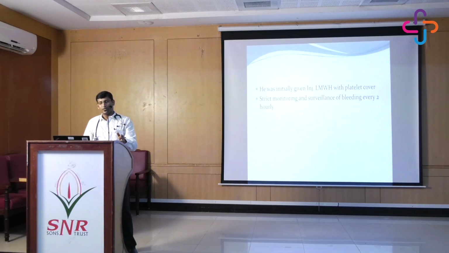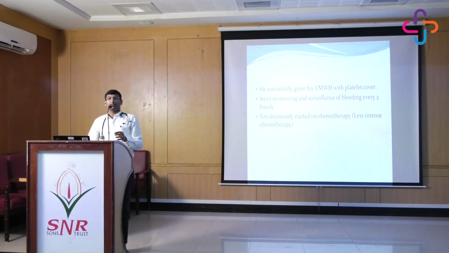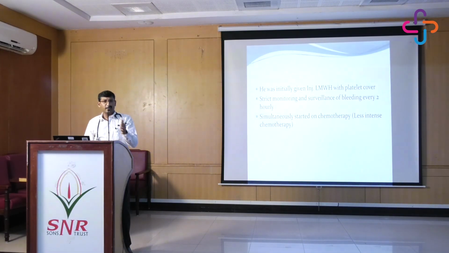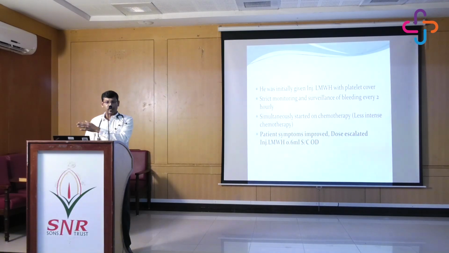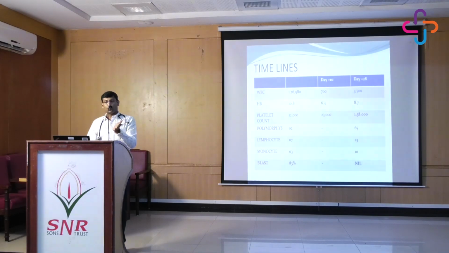Serial monitoring and surveillance was done for bleeding. Simultaneously, he was started on chemotherapy also, because unless the cancer is relieved, the thrombosis is not going to be under control, or the patient is not going to improve. Because of all these comorbidities, we cannot give intensive chemotherapy. Again, intensive chemotherapy can cause thrombocytopenia, especially in AML. So this patient was given a low dose chemotherapy, and the patient's symptoms improved. The dose was slowly escalated to 0.6 ml, and subsequently post chemotherapy the counts also started to recover.